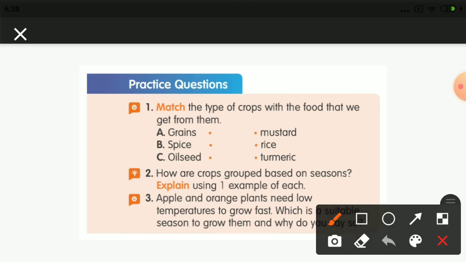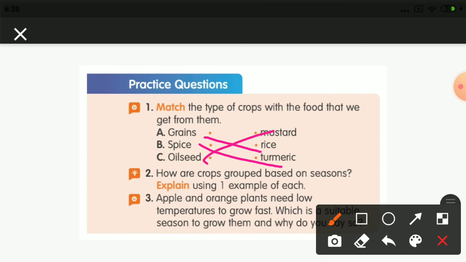So grains. What comes under grains here? Rice is coming under grains. What is a spice here? Turmeric is your spice. Then what is an oil seed here? Mustard is an oil seed.